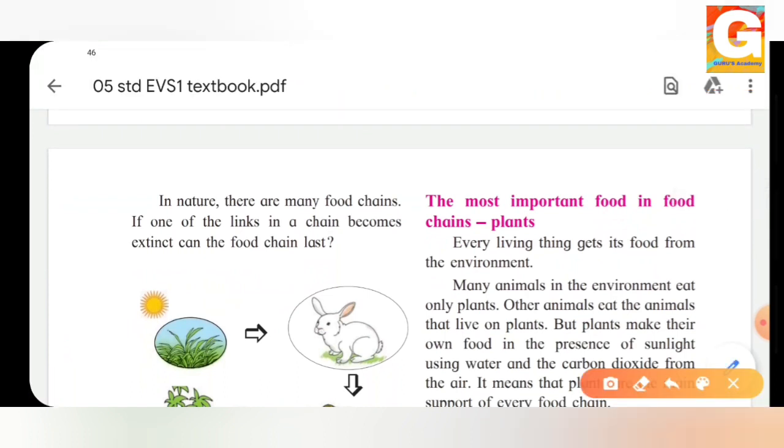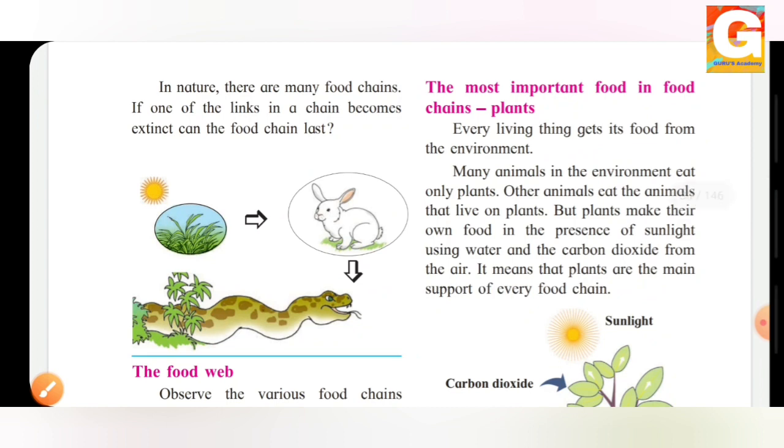So in nature, there are many food chains. If one of the links in the chain becomes extinct, that is, if it disappears, can the food chain last? We have just seen an example above, which is shown in the book. They have shown us the chain. And we have seen, if the chain breaks, what will happen? Can we call it a continuous chain? No. So similarly, if any of the links disappears, if it becomes extinct, can the food chain last? No. What will happen? We will just see that in this example.